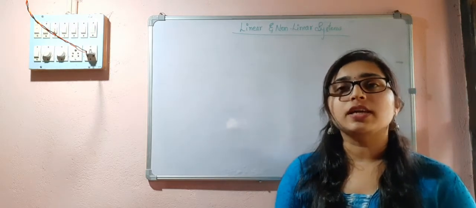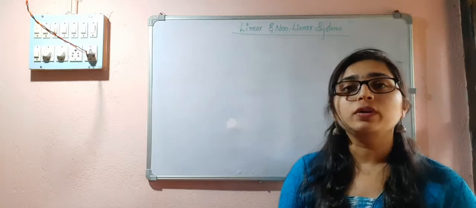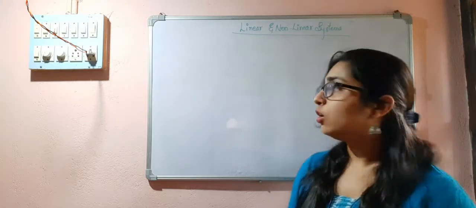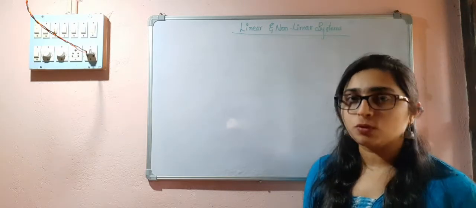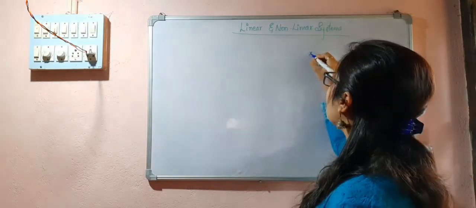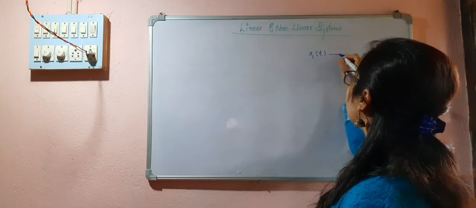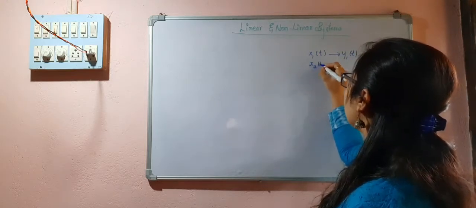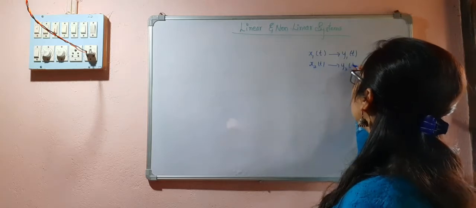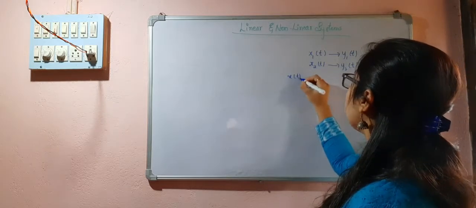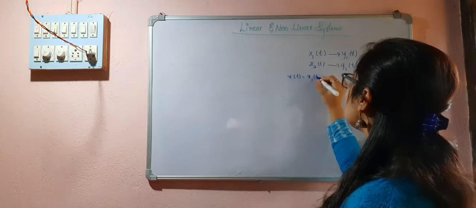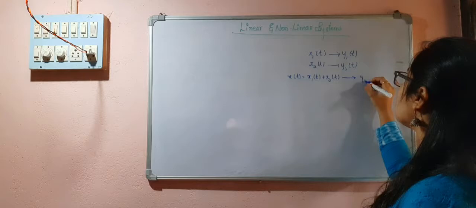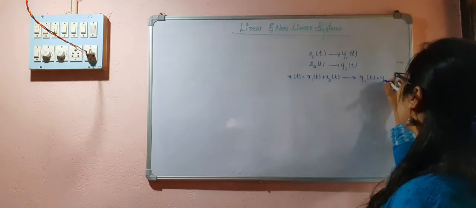Systems are said to be linear if they follow the principle of superposition and homogeneity. So we say additivity and homogeneity. For x1(t), if it is producing the output y1(t), and for x2(t), if it is producing y2(t), now if I have a signal x(t) which is the sum of these two signals, it should produce y1(t) plus y2(t).